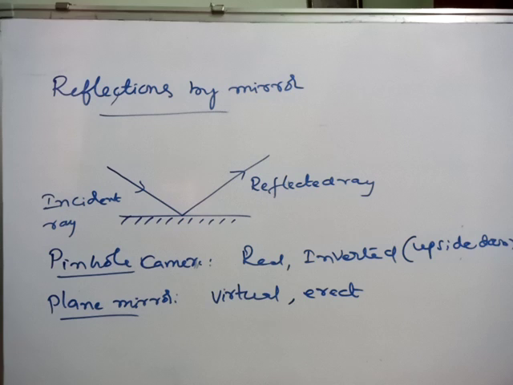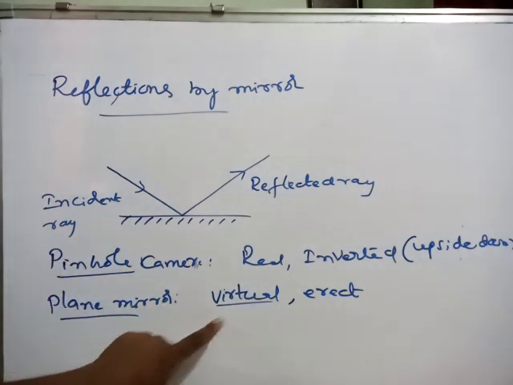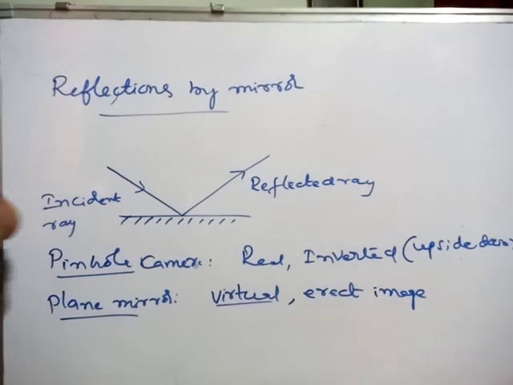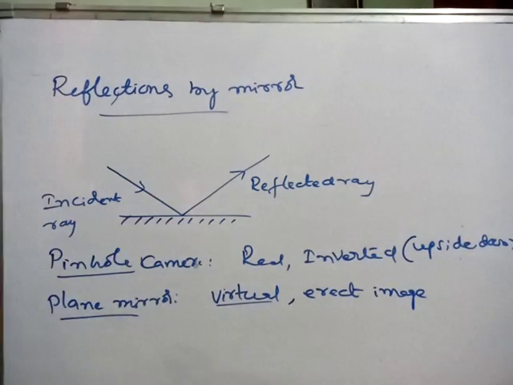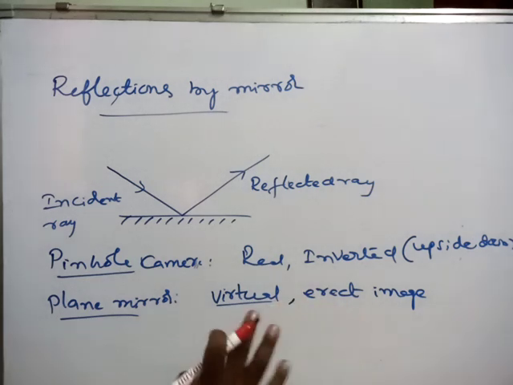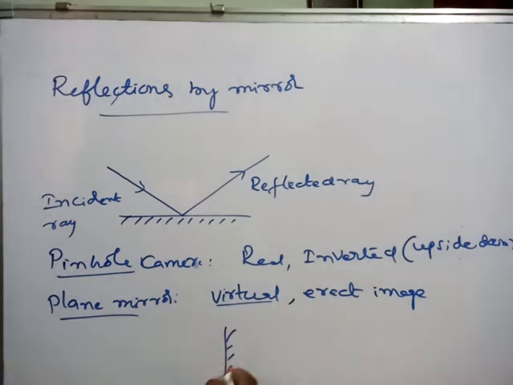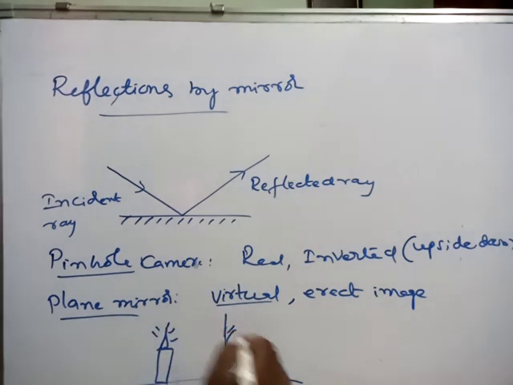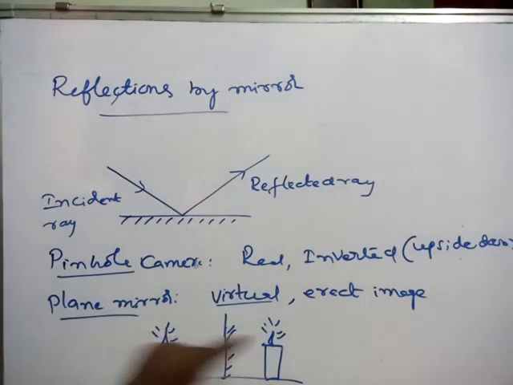For example, if an object is placed in front of the plane mirror, you can see an erect image. See here, a candle is there, and the image also is like this only. This is erect.